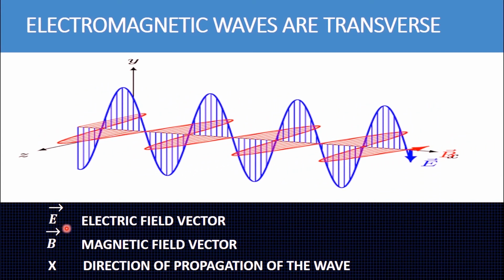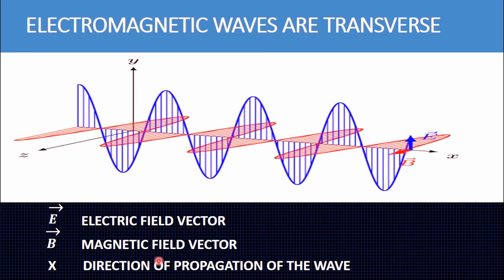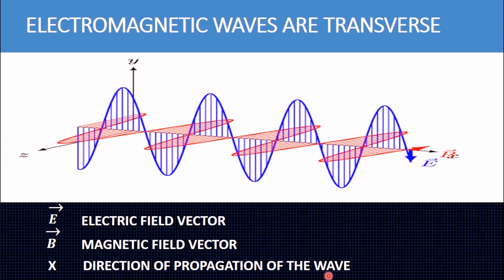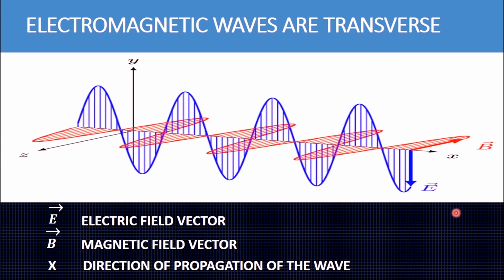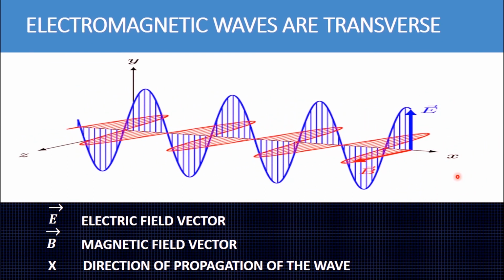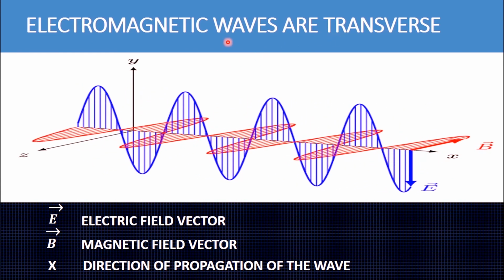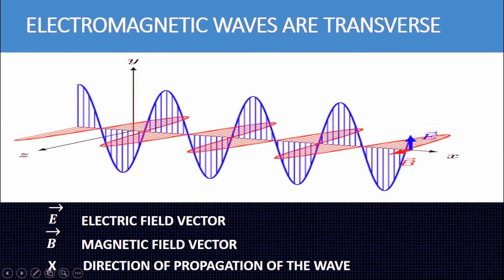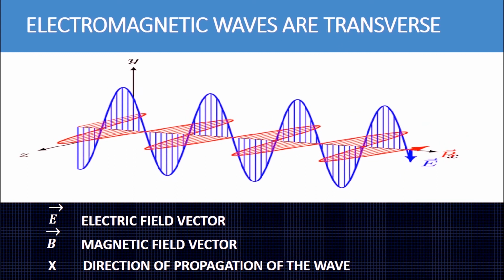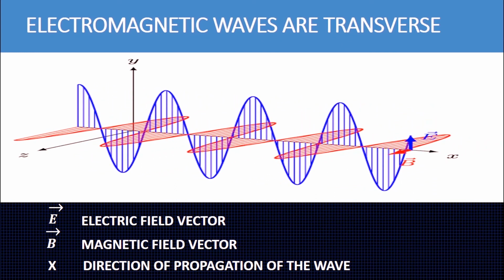Here the E vector denotes the electric field vector, the B vector denotes the magnetic field vector, and X denotes the direction of propagation of the wave. It is clear that the E vector, B vector and X are at right angles to each other. This is called the transverse property of electromagnetic waves. This is the way electromagnetic waves are emitted from the sun and the stars.